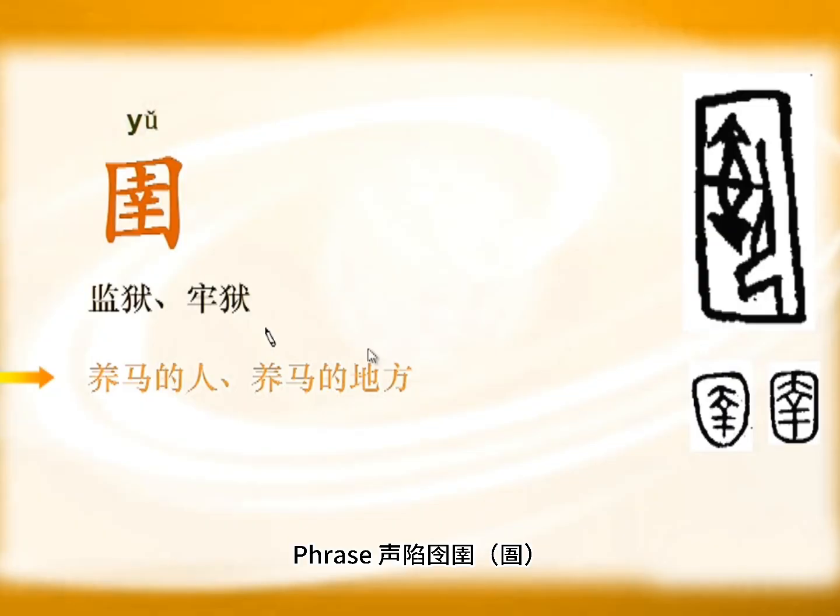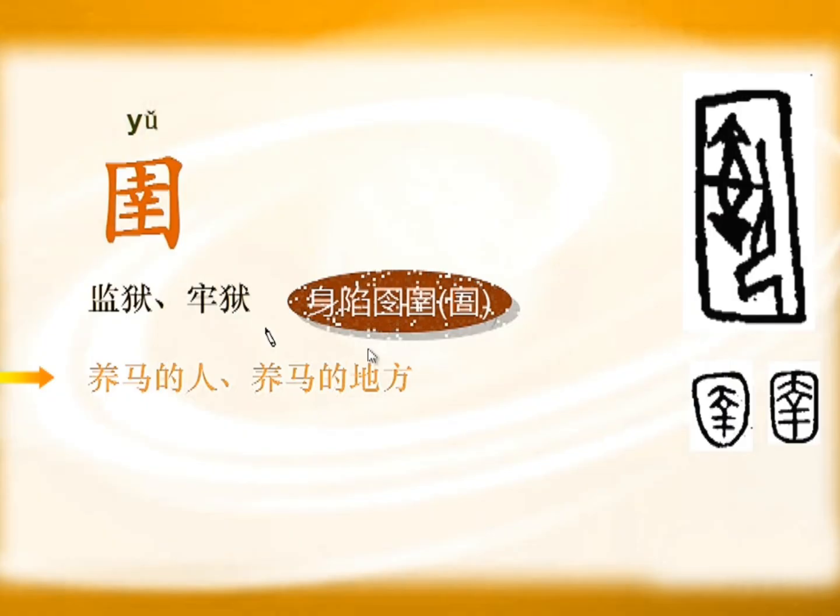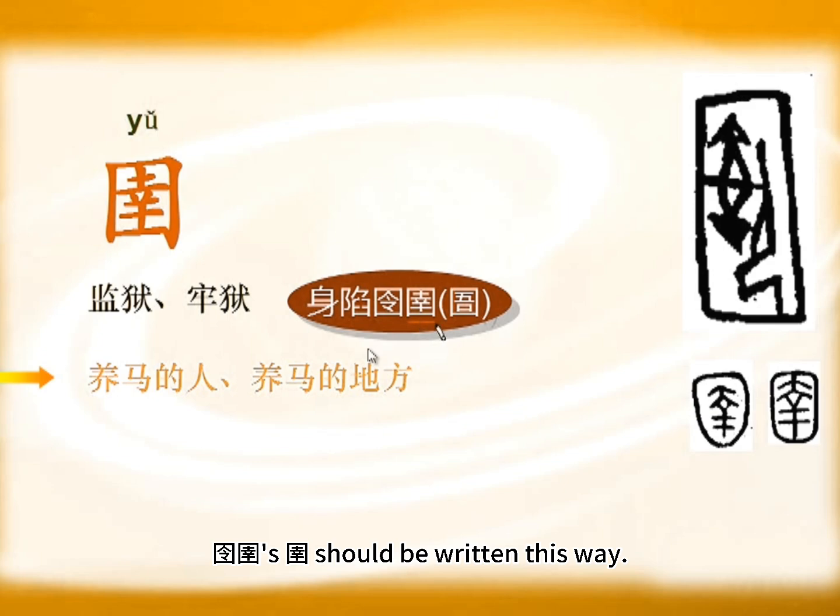Phrase 生陷囹于狱 means entering prison. 囹于 s 语 should be written this way. Later another character replaced it. Inside meaning component 姓 handcuffs. Became sound component 无 written yu.